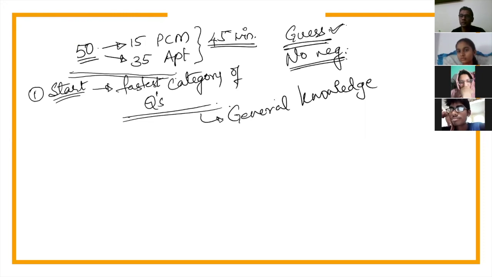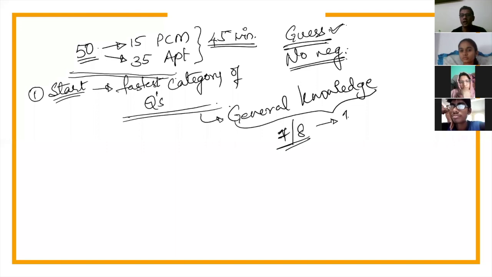You can't do anything with that, right? You cannot sit and search for it. You cannot sit and think over it. So these are the fastest category of questions because of the time it consumes to solve them. Typically, we can end up doing around 7 to 8 general knowledge questions in a span of 1.5 minutes.